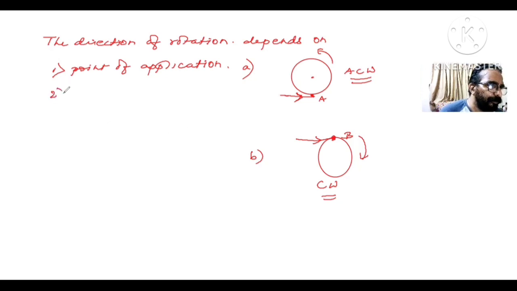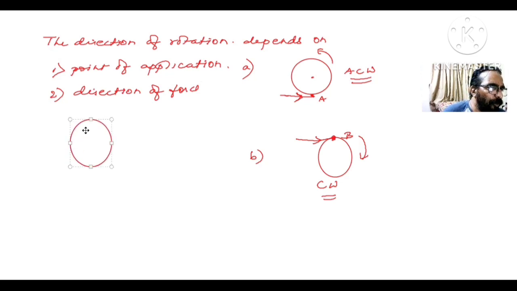And secondly, the second one is very simple, beta: by changing the direction of force. At the same point, suppose the body is here. I'll draw it again.